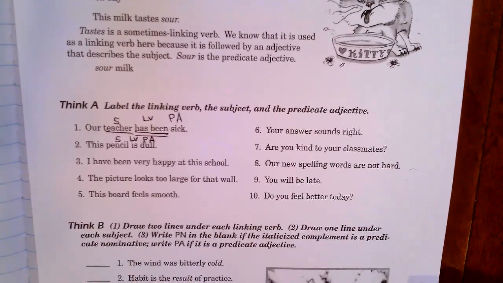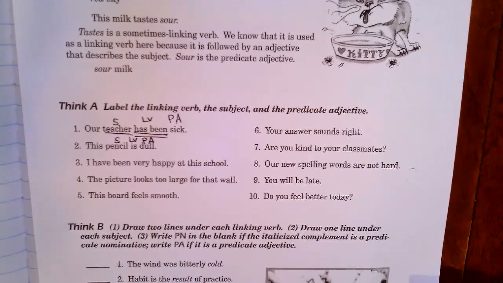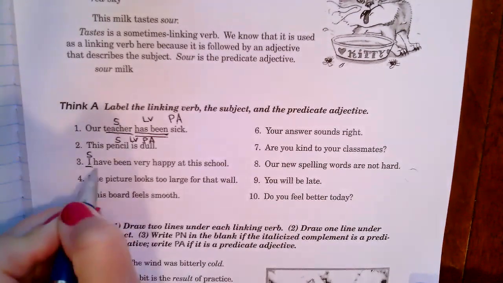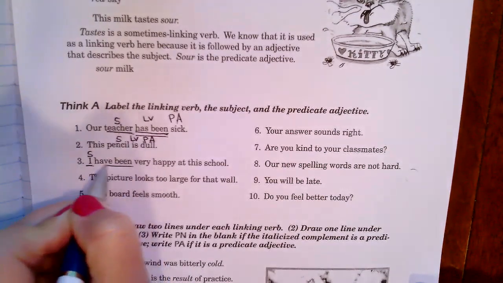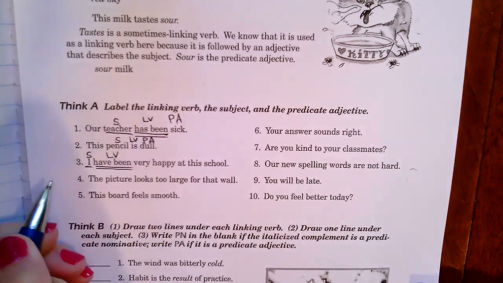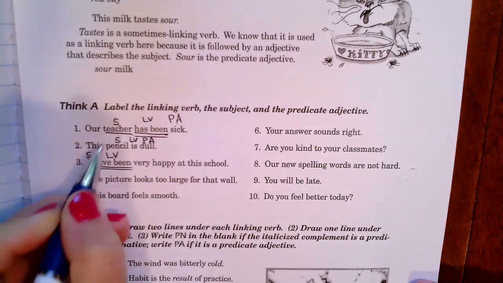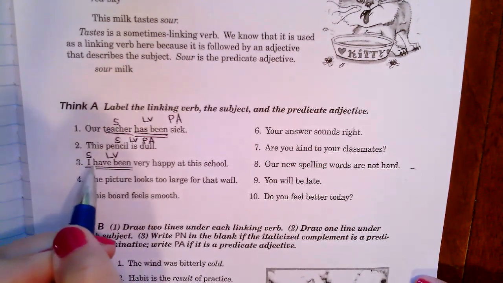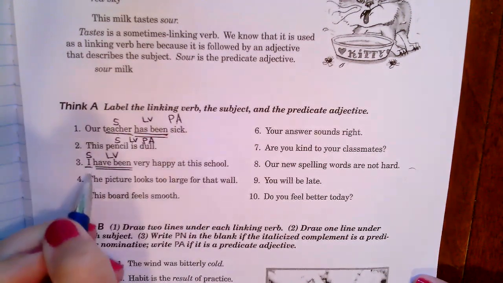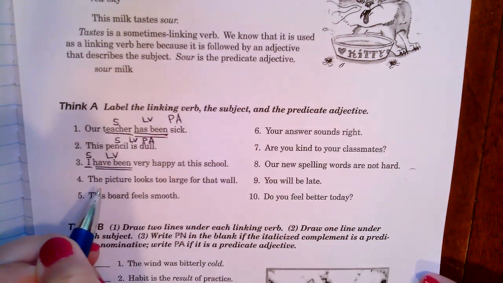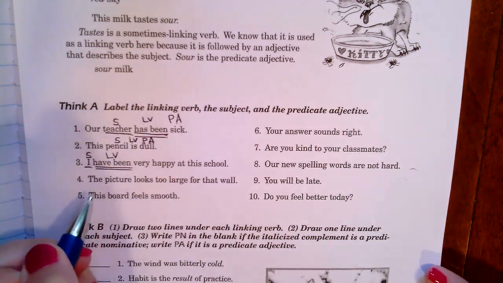Okay. Number 3, I have been very happy at this school. I is the subject. Have been is the linking verb phrase. Now, remember, these sentences were so short that I just didn't do it, but especially when you have a little bit longer sentence, after you find the subject and the verb, it's the perfect time to pause and ask yourself if you have any prepositional phrases.